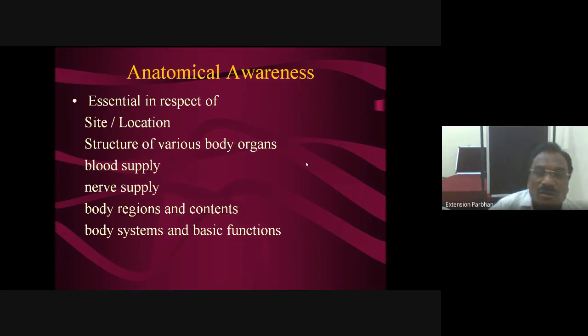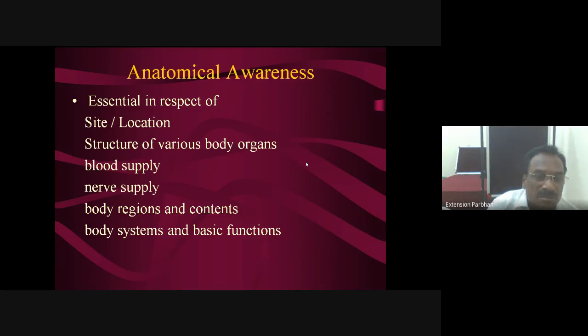Means you must have basic general knowledge related to anatomy, which is essential with respect to the site. You must have the exact site, which is very important for a physician and surgeon. Whenever a surgeon performs an operation, they consider the site of operation, because through that site they operate on the organ with minimum distance. There is a rule in surgery that with minimum distance we have to approach up to that organ. When you approach with minimum distance, there will be less bleeding and recovery will be fast.